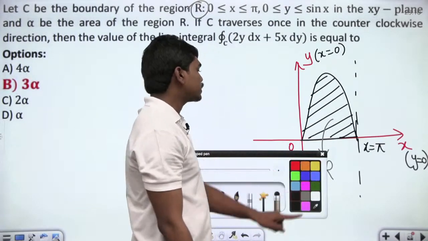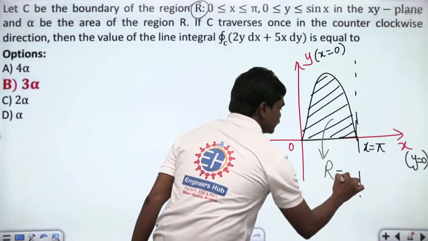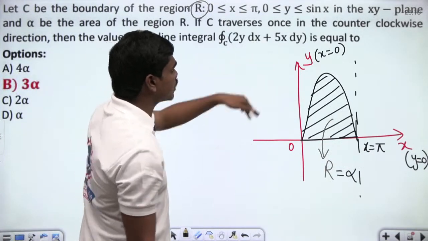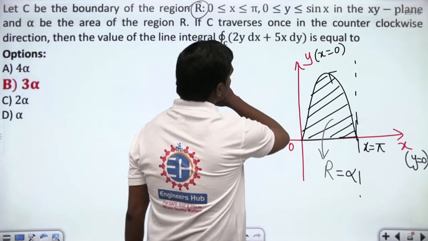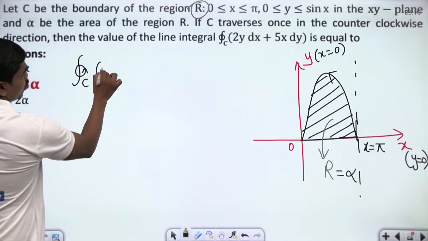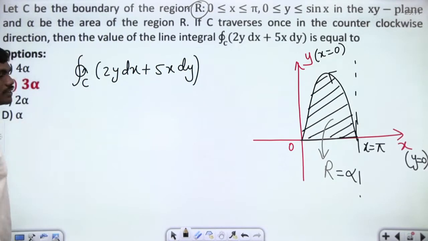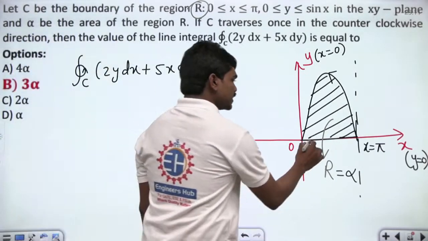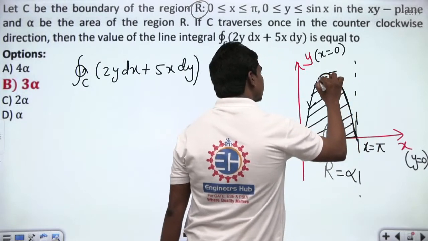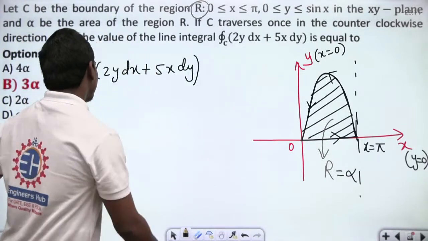Next, let alpha be the area of the region R. So this region's area is nothing but alpha. If C traverses once in the counterclockwise sense, then find the value of the line integral over C of 2y dx plus 5x dy. Here you can see this path is a closed path now, because this total region is bounded by these functions. So you can apply Green's theorem definitely, because the path is closed.